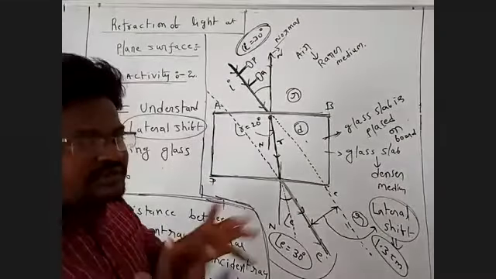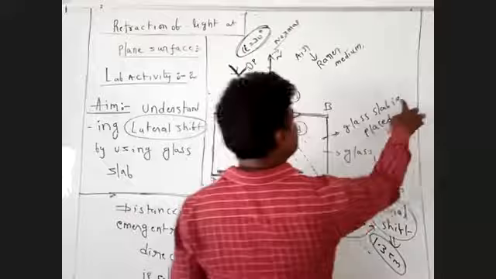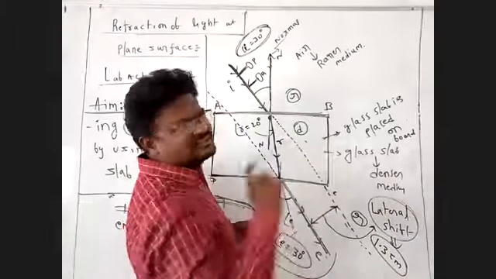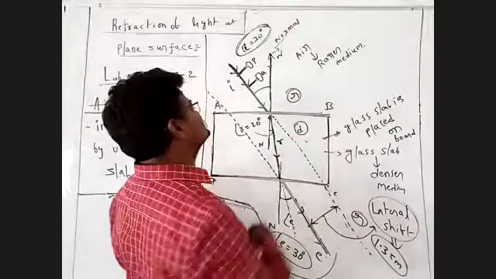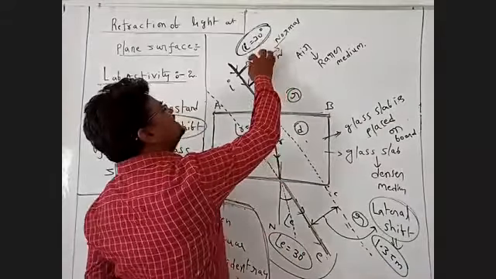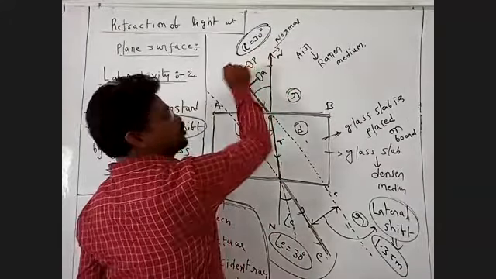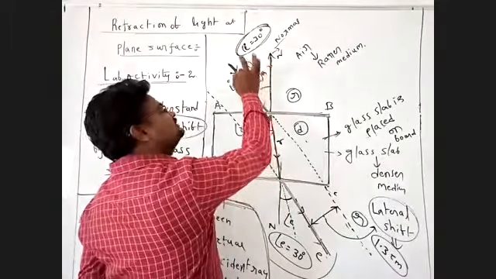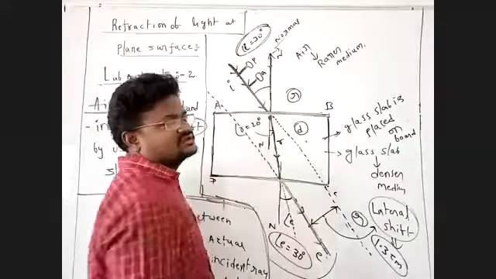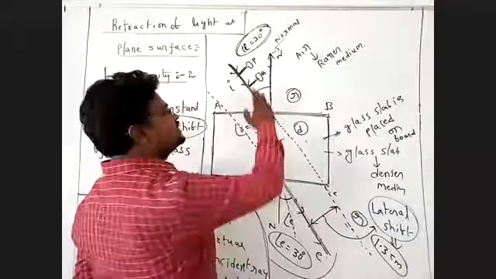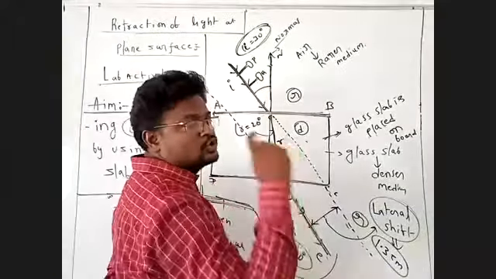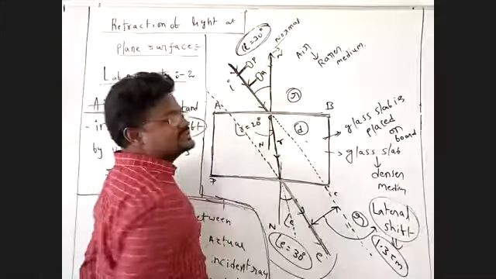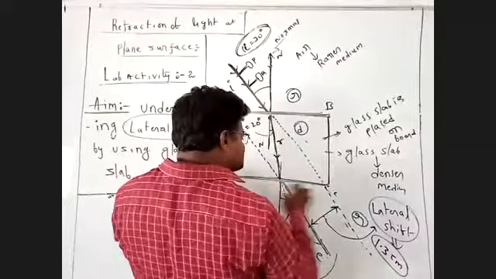Now you take the glass slab. The glass slab is placed on the board. You take two pins, P and Q, and insert them on the board. This is another pin. This pin is also inserted on this line, on this straight line. We should maintain that the two pins are at the same height. Your glass slab is present.